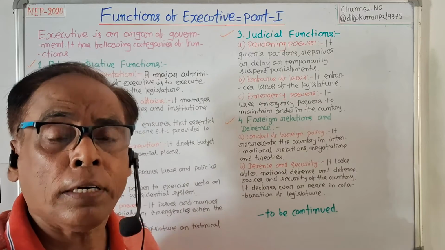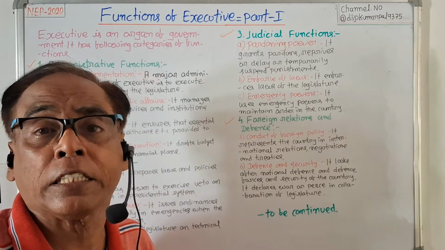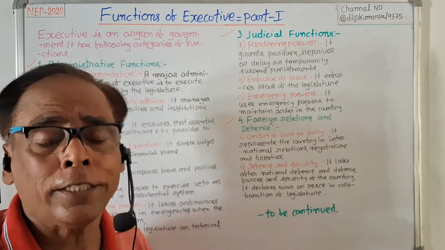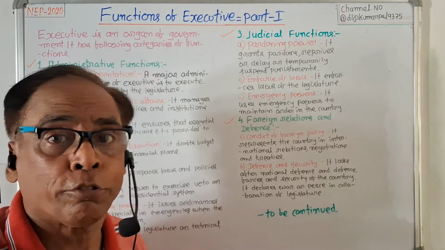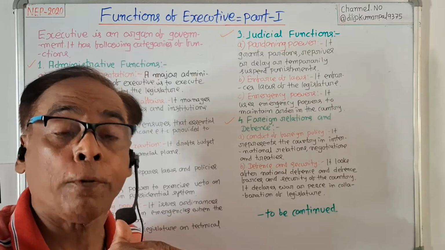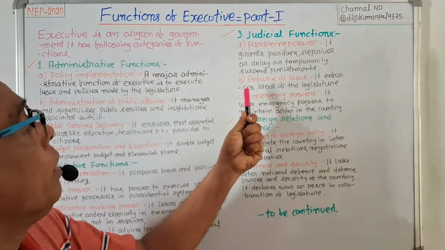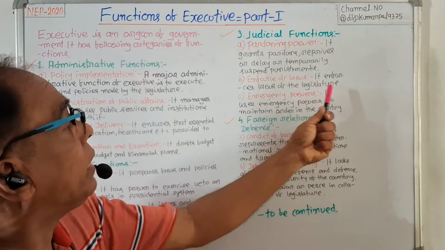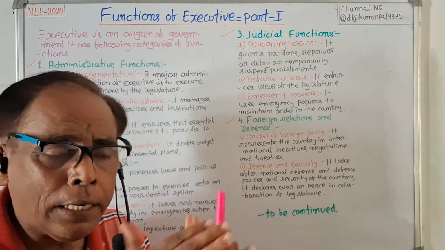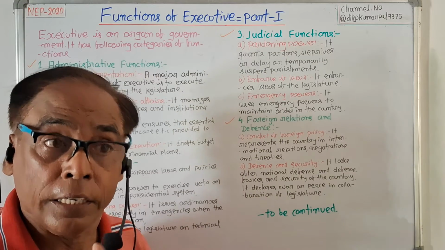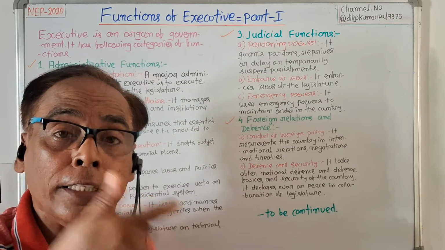So an important judicial function of the executive is that it grants pardon to criminals or reprieve, means it can delay or temporarily suspend the punishment to the criminals. Number 2, enforcement of law. It enforces laws of the legislature. Another judicial function of the executive is that it enforces laws of the legislature.